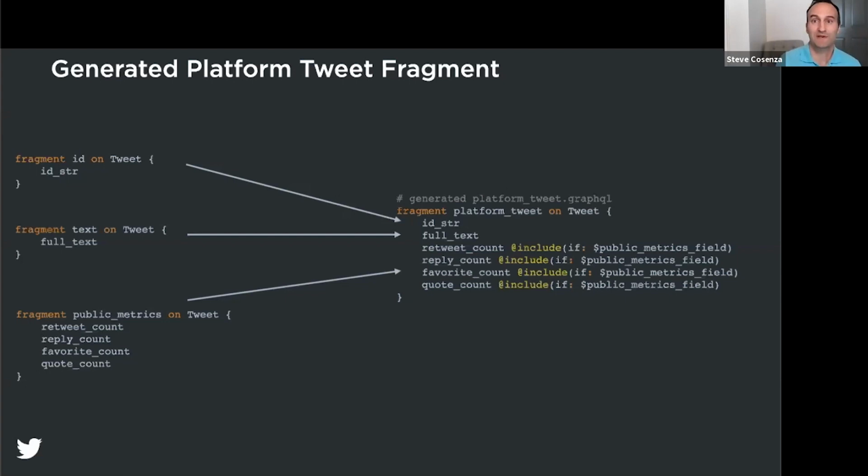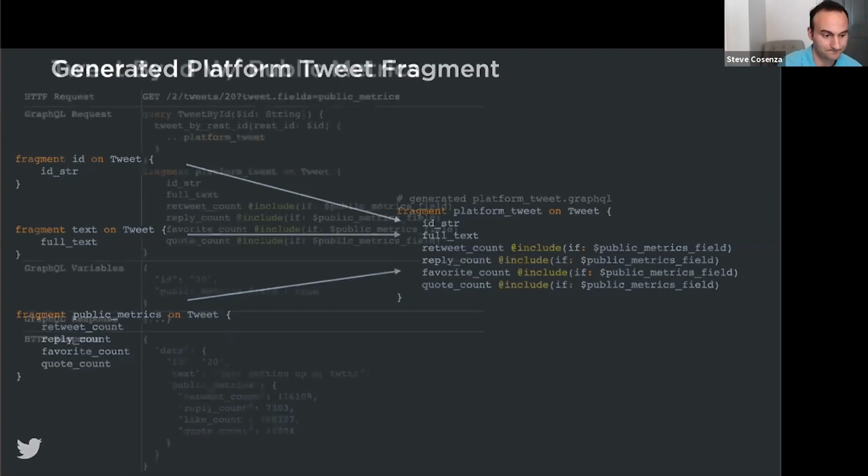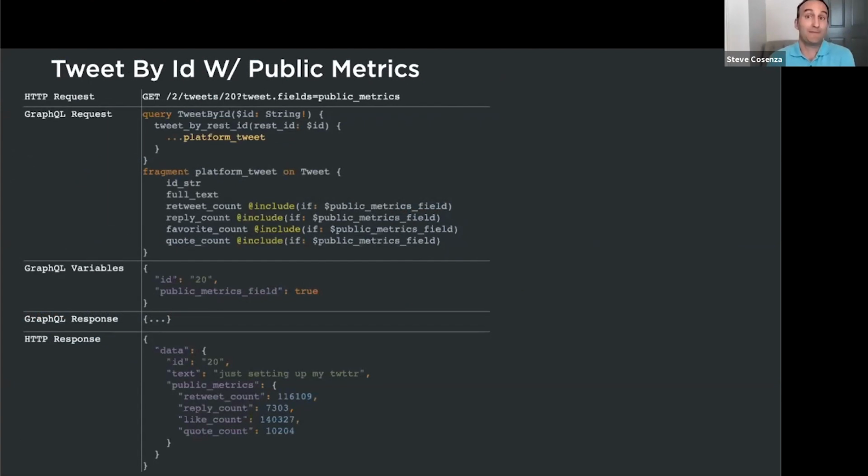Next, let's see what a customer request looks like for this new optional field. First up is tweet by ID, and at the top of the screen, you could see an HTTP request requesting our new public metrics field. Because an optional field is now specified, we set an additional GraphQL variable named public metrics field to true, which will enable our GraphQL include directive to include the additional fields we need to query. We could skip over looking at the GraphQL response, and at the bottom, you could see the individual requested tweet now has the new public metrics data included.